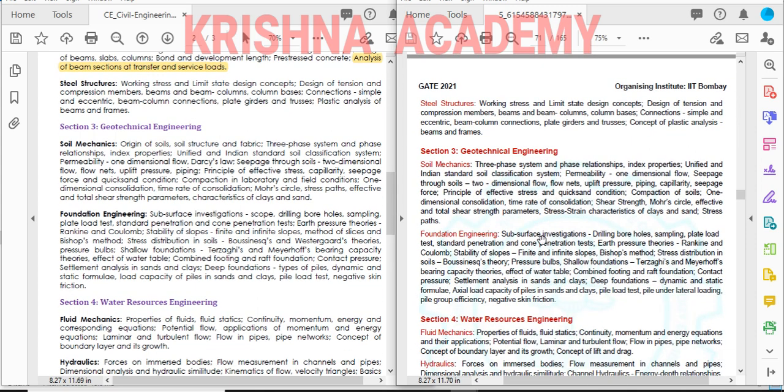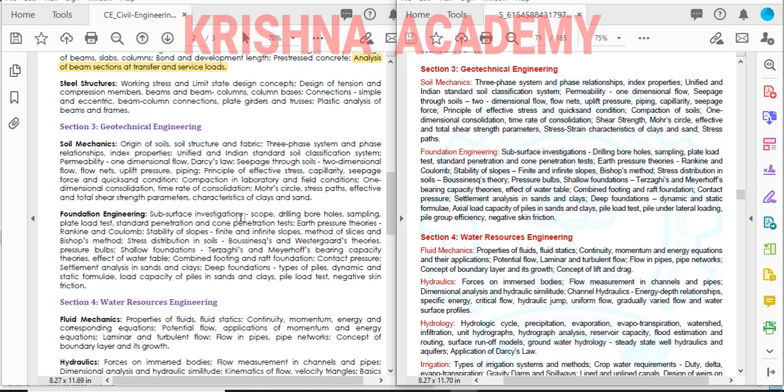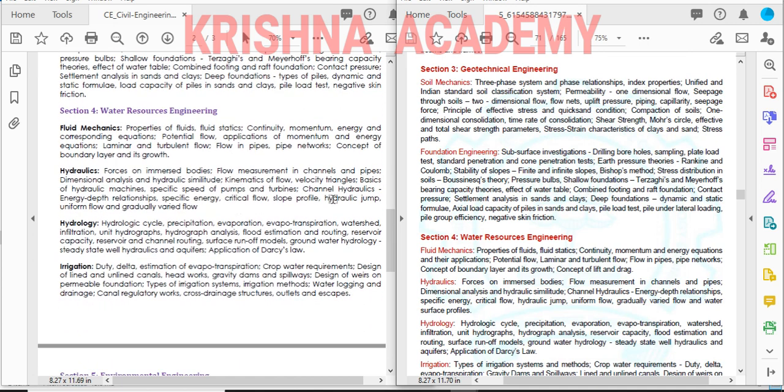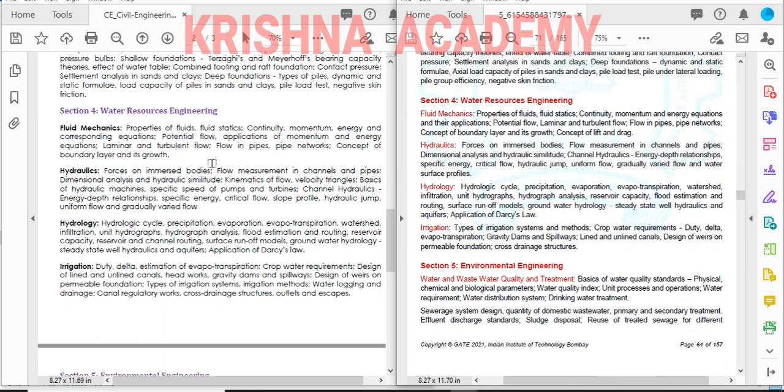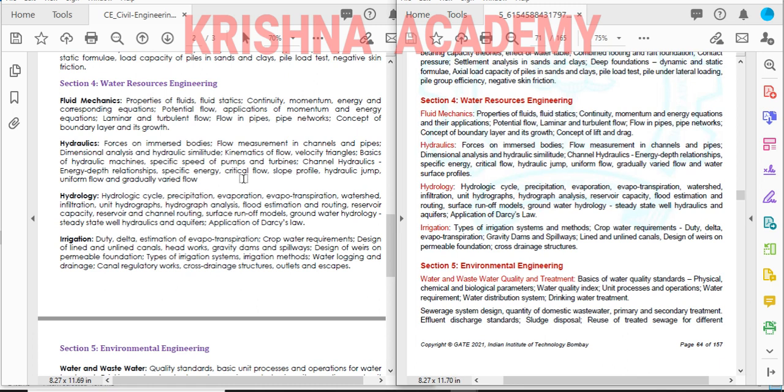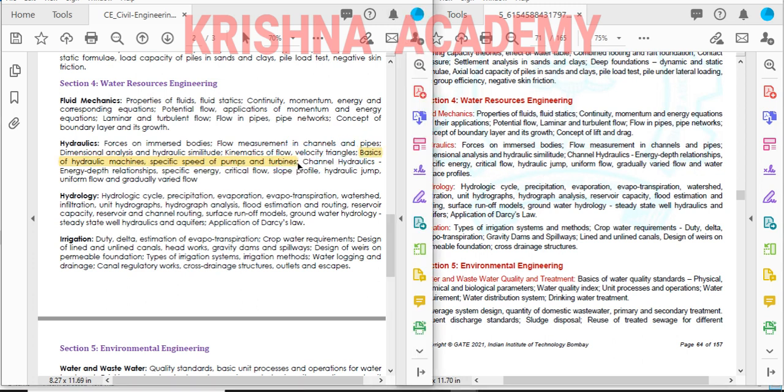In geotechnical engineering we have to go through all the syllabus which was previously given. In water resource engineering, they have removed the hydraulic machinery part, that means the pumps and turbines. Basics of hydraulic machines and specific speed were given in 2020 and 2019, but in 2021 this is not there. Energy depth relations, specific energy and critical flow, the basics with respect to pumps and turbines, are removed now.